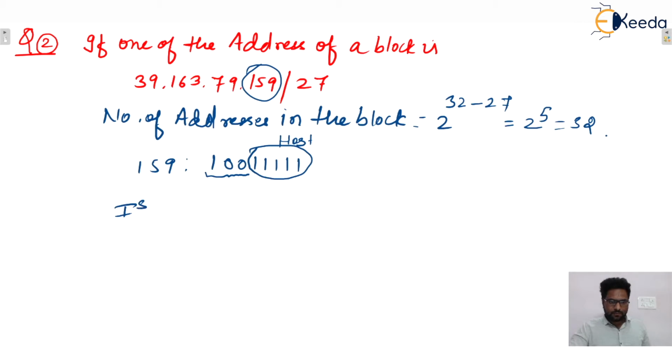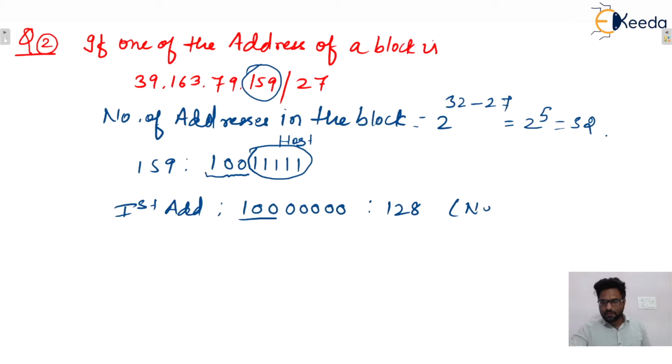So first address will be what? First address, put all host bits equal to zeros. So this decimal value will be 128 and that will be assigned to the network ID. And the last address will be what?